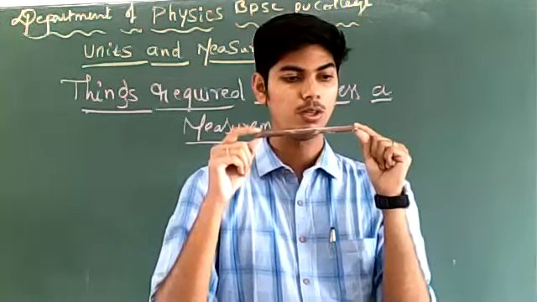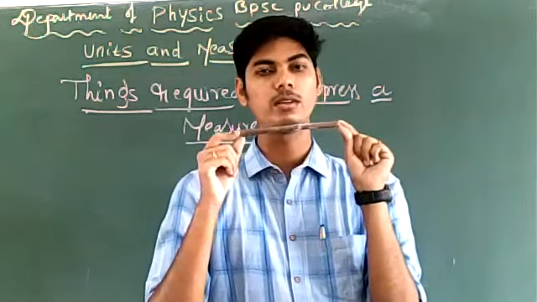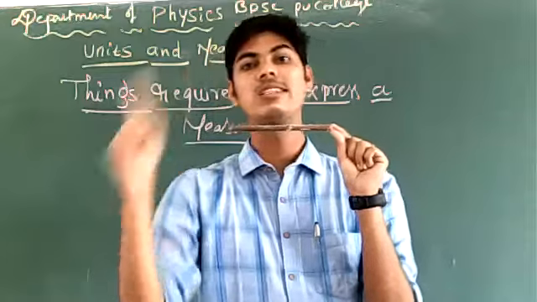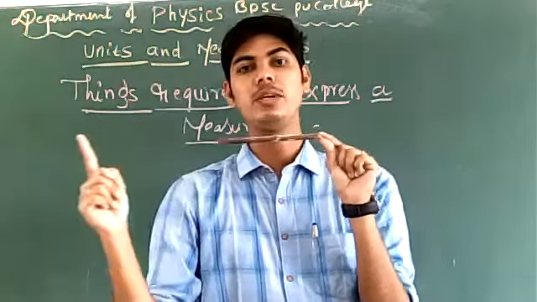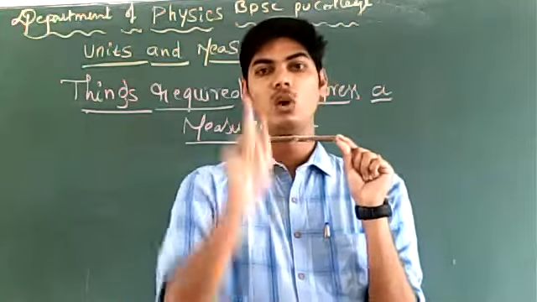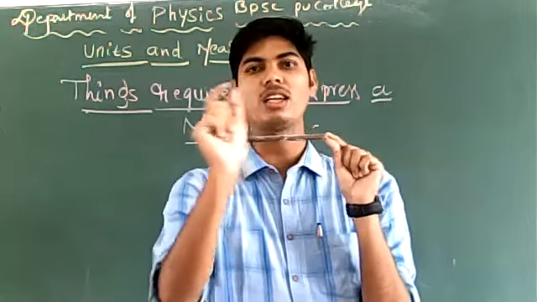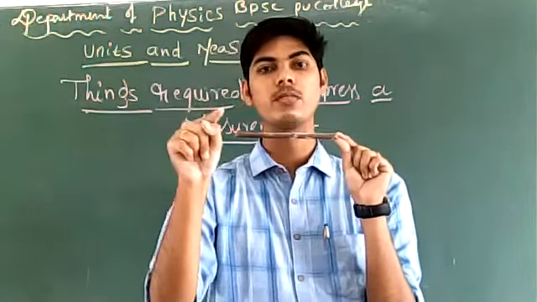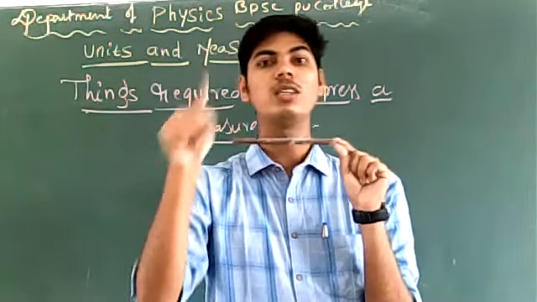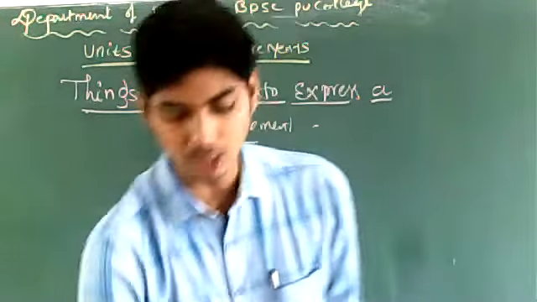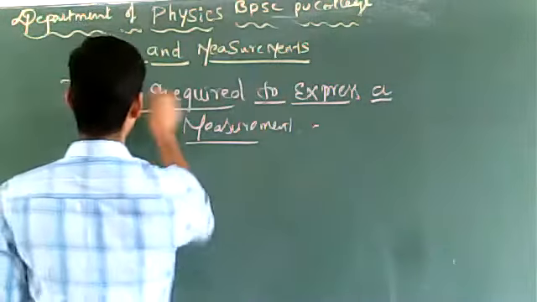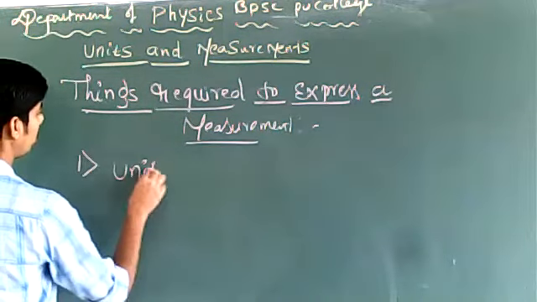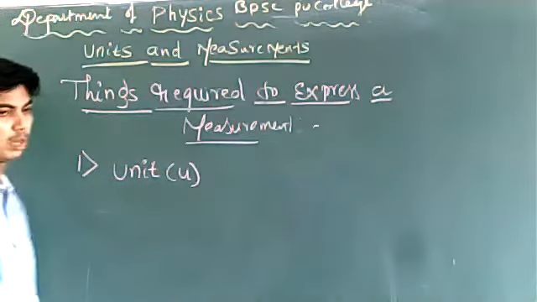Very good. Now you are getting 15 centimeter, 12 centimeter, 13 centimeter. You are specifying two things here. One is the numerical value, 12, 13, 14, 15, these are the numerical values. And the other is the unit, centimeter, meter, all these are the units. A physical quantity or measurement of physical quantity involves two things. One is the unit which is generally represented by U.